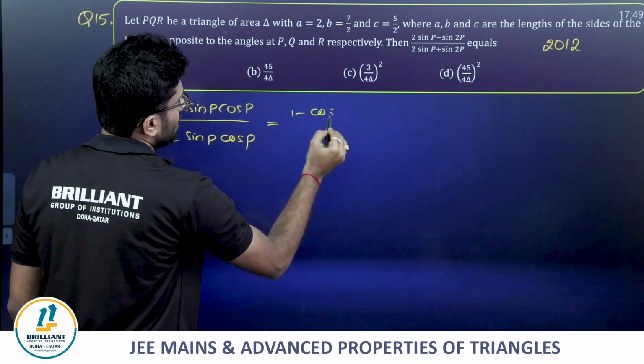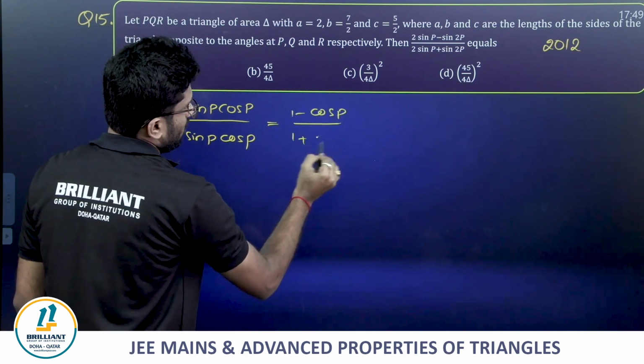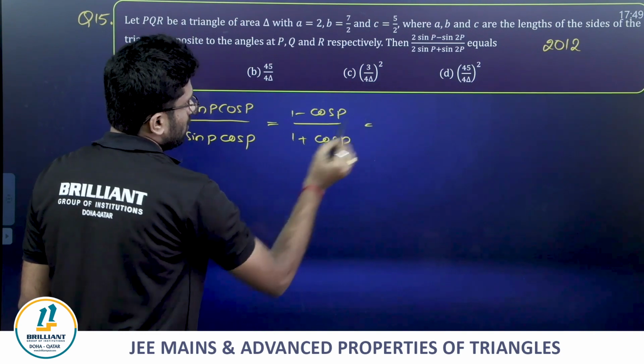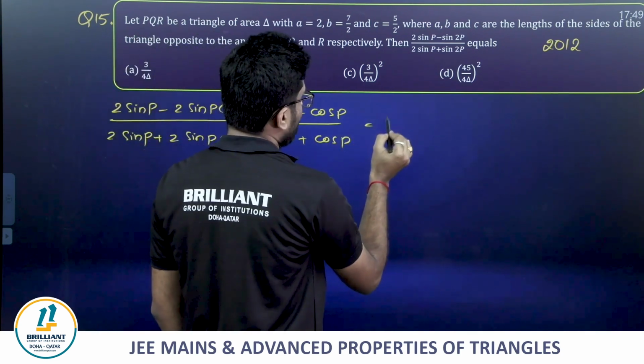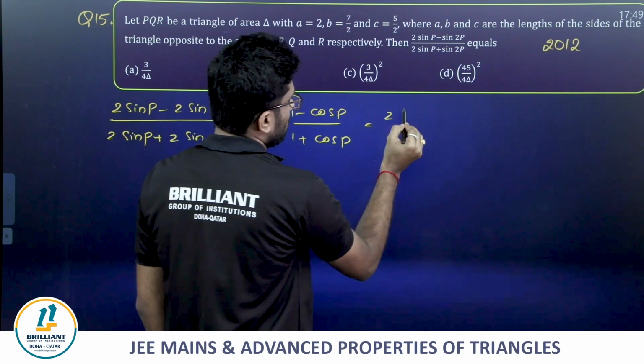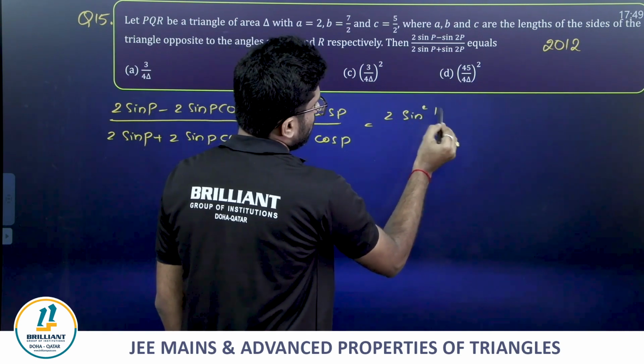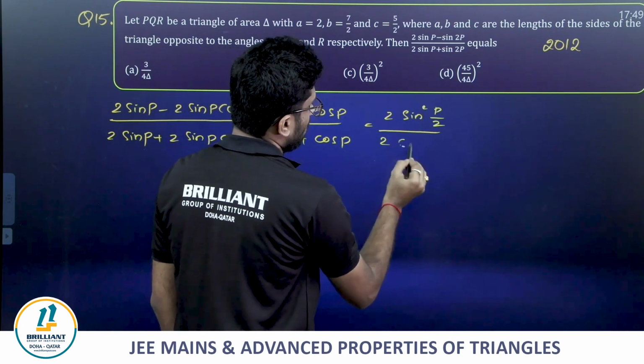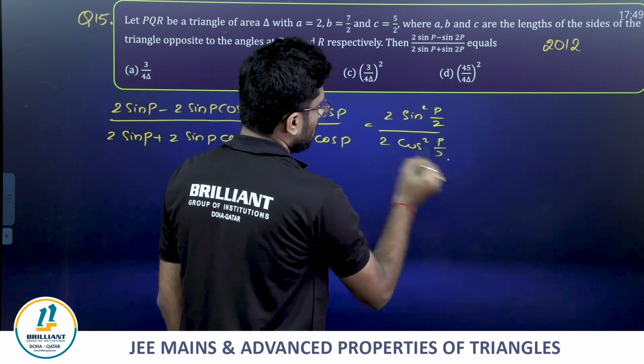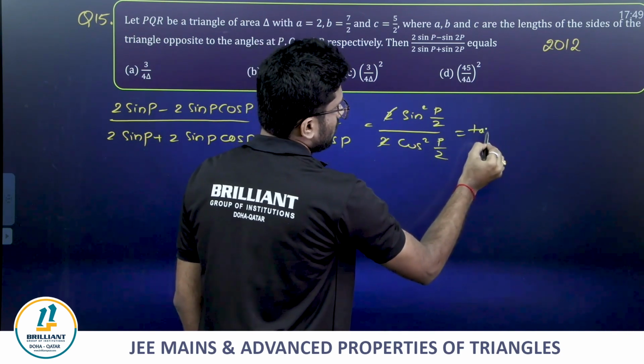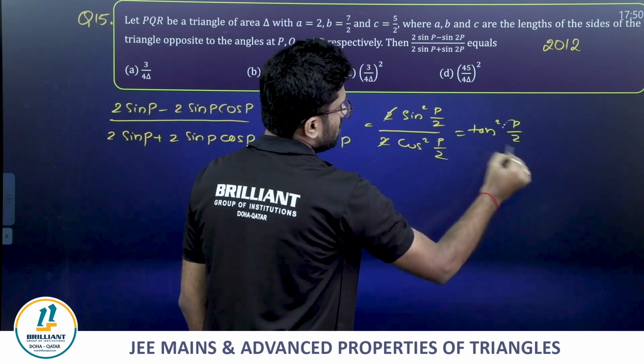Then we get 1 minus cos P by 1 plus cos P. This is 2 sin square P by 2 over 2 cos square P by 2, which is nothing but tan square P by 2.